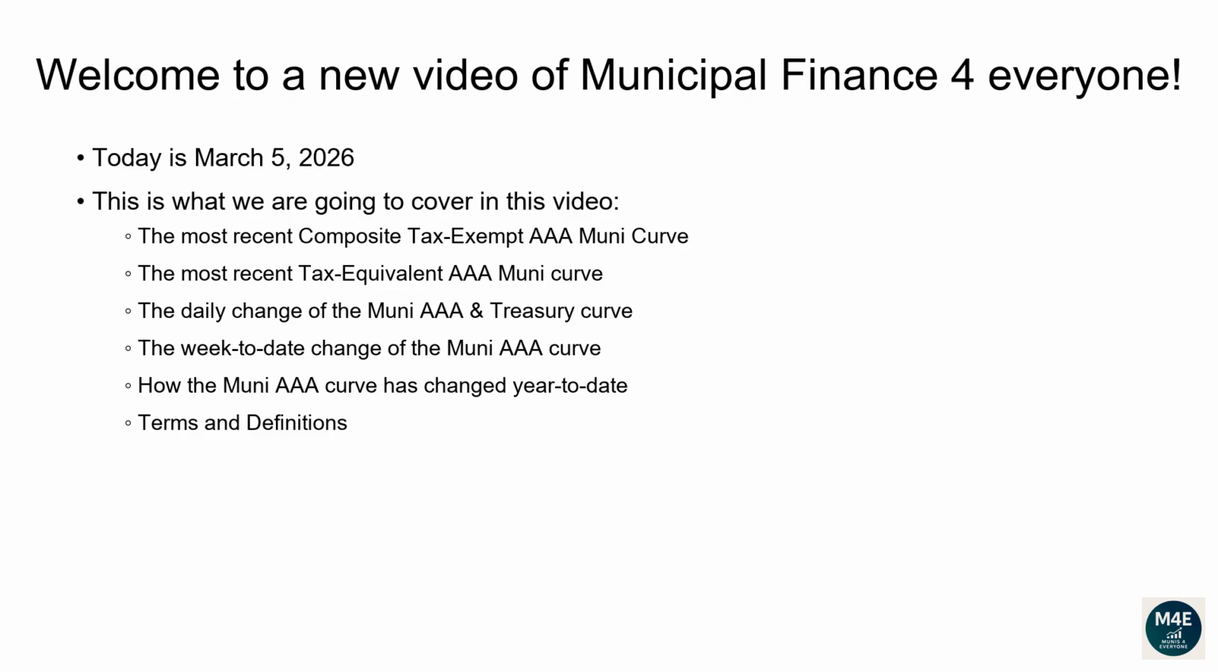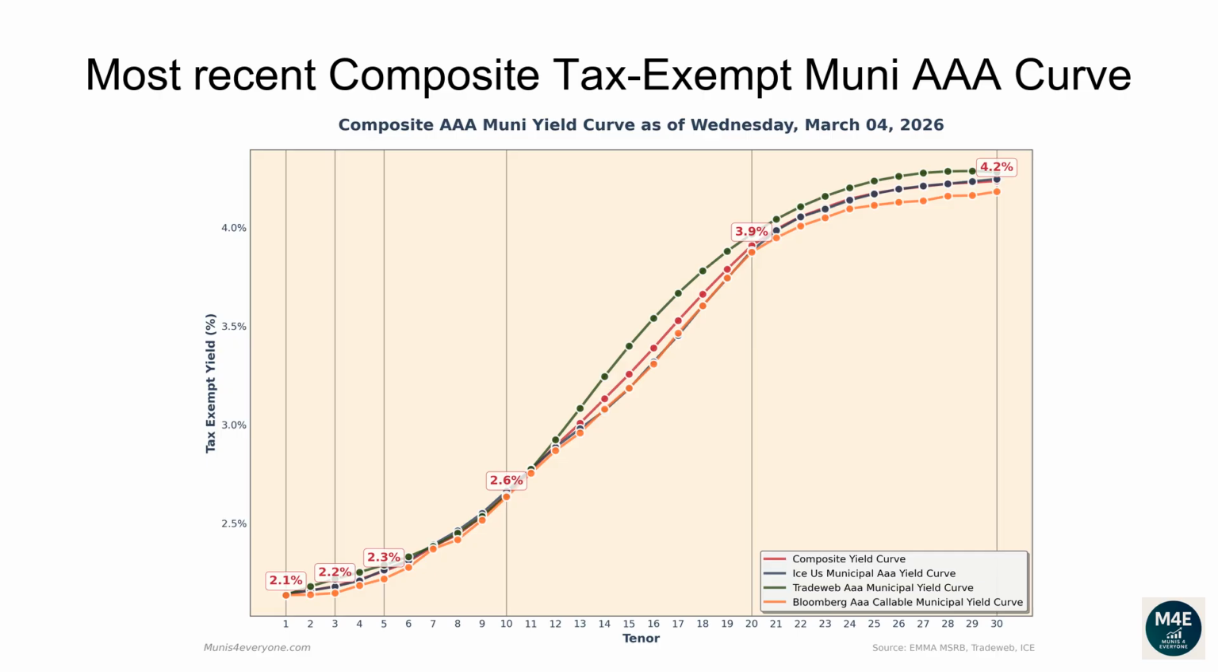Terms and definitions. Let's go over the most recent composite tax-exempt Muni AAA curve. The following composite tax-exempt yield curve is based off the most recent ICE, TradeWeb, Bloomberg yield curves that are available on the MSRB website, plus some proprietary extra adjustments, as of March 4, 2026.